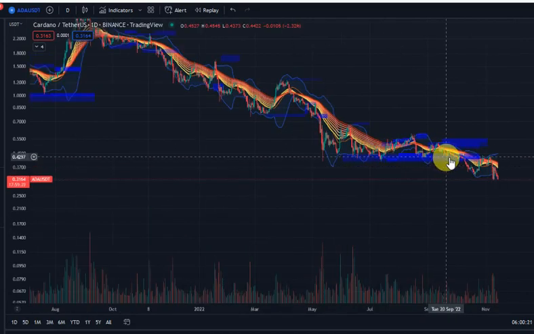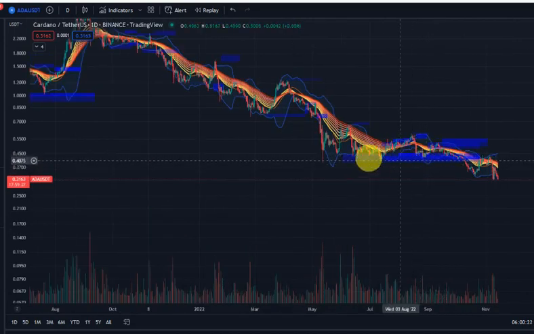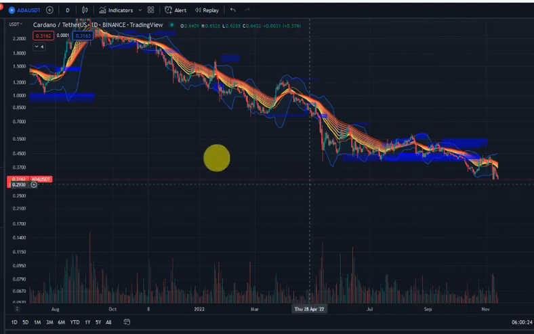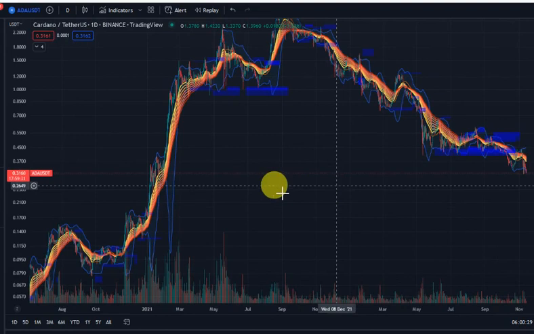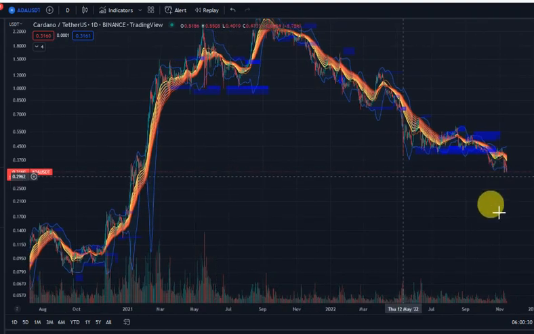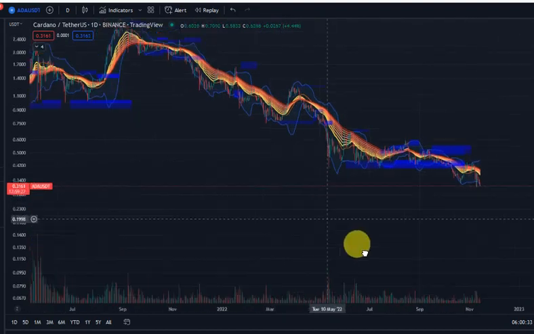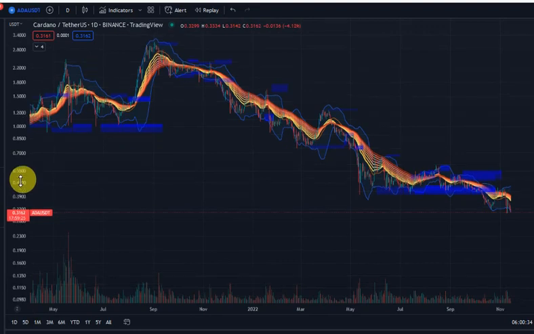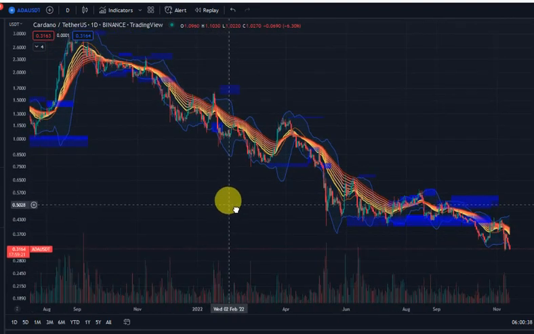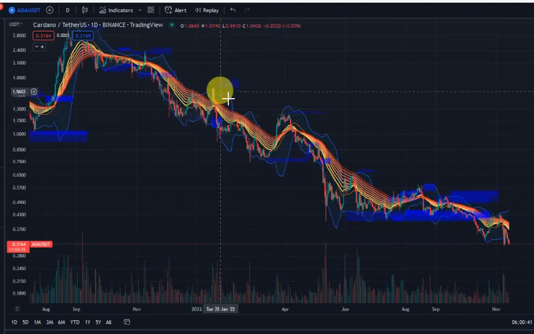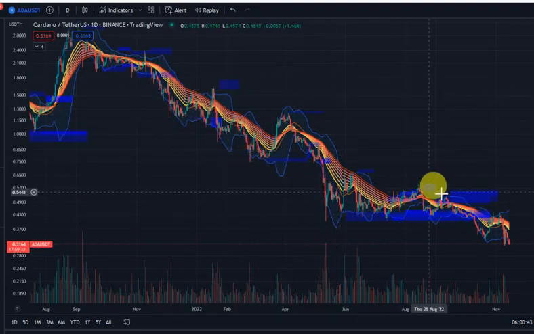ADA broke a very huge support at the 0.41 level, and probably we should see ADA continue to come down. As we can see, since our EMA rebounds on the daily turned bearish, we have been going significantly down, as you can see, every single place it was down.